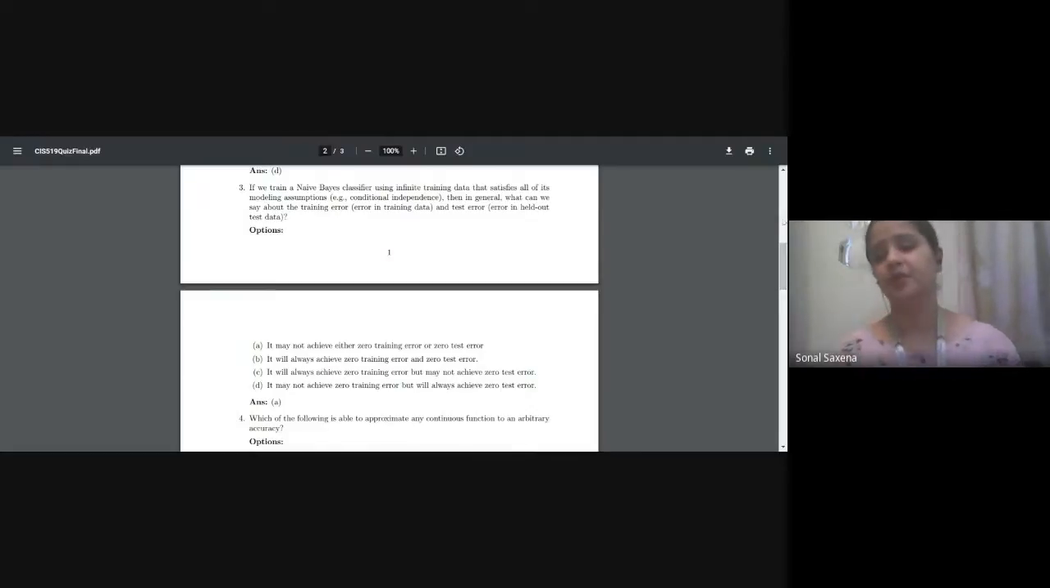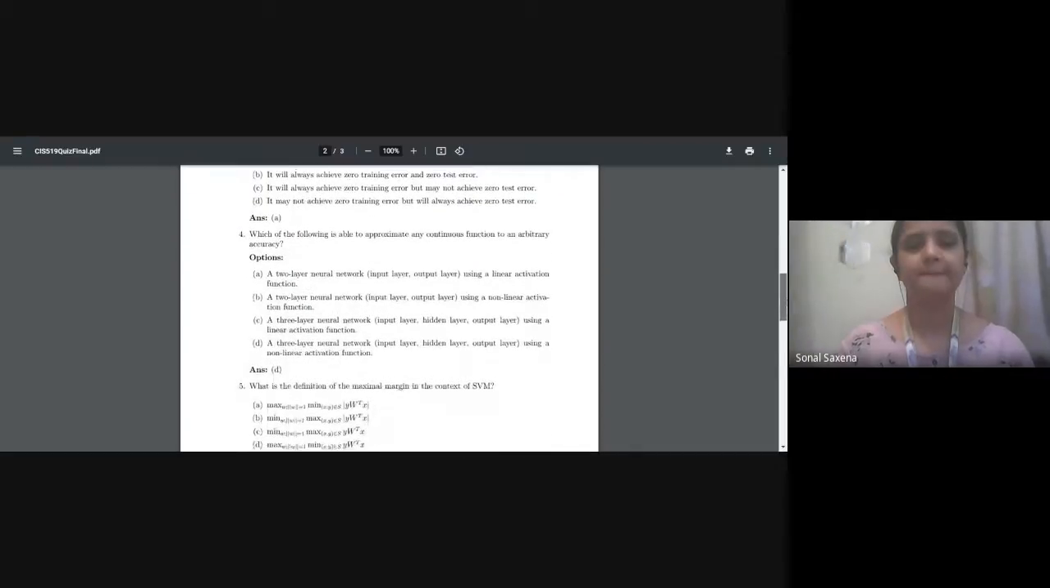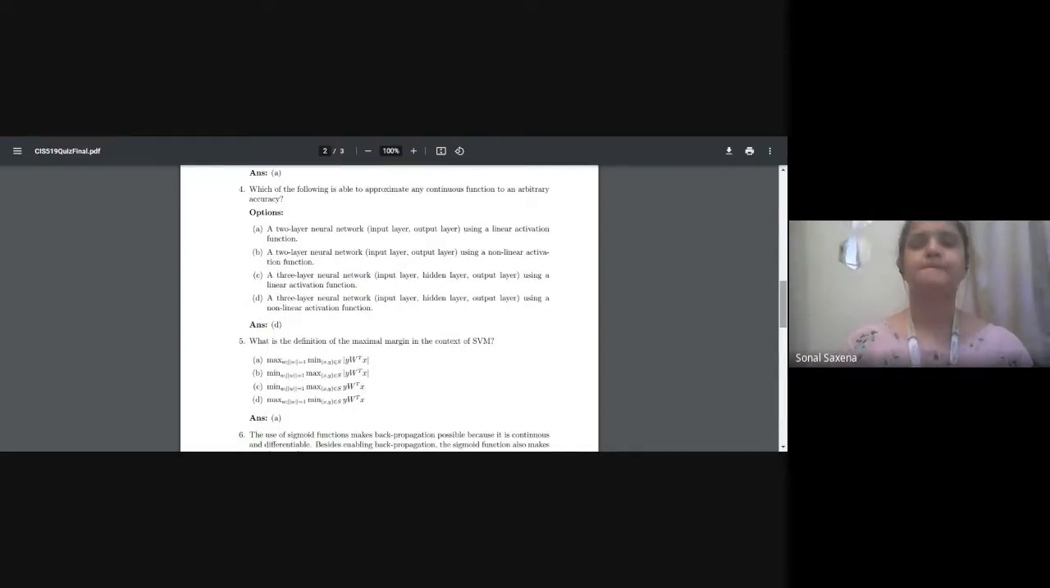I hope you were able to answer this question. Now let me take you to another question set. Which of the following is able to approximate any continuous function to an arbitrary accuracy? And what is the definition of the maximum margin in the context of SVM?